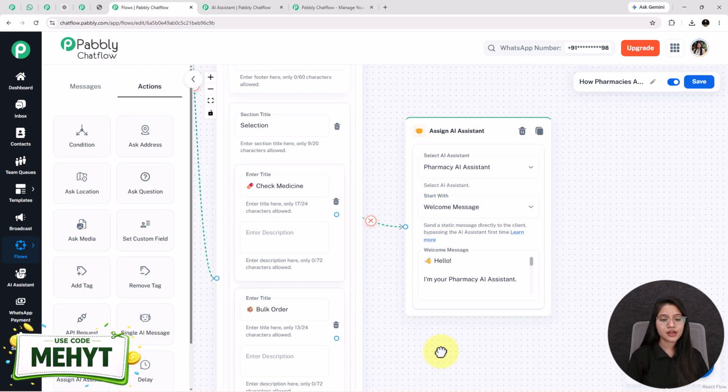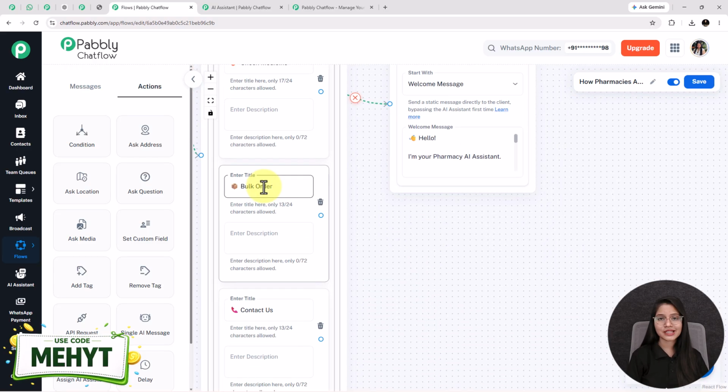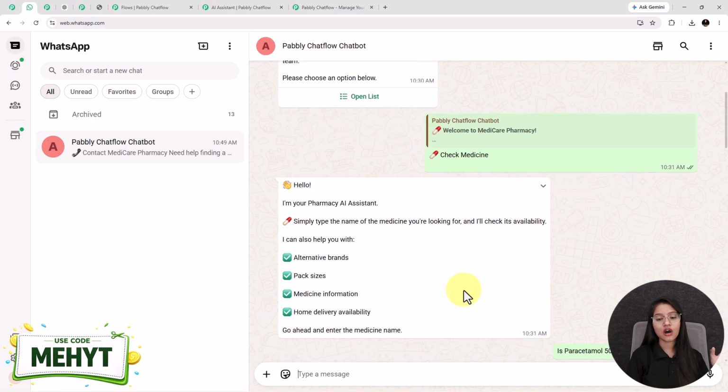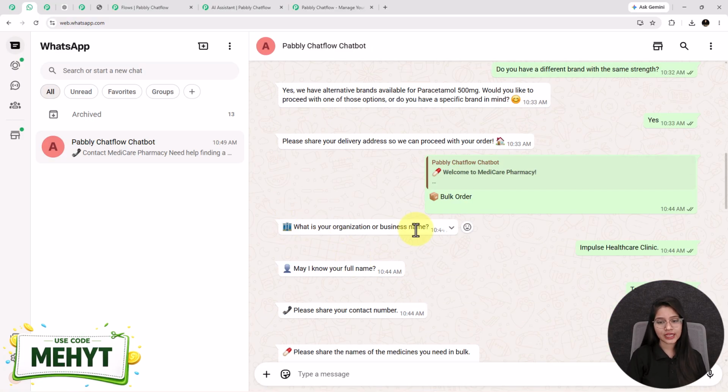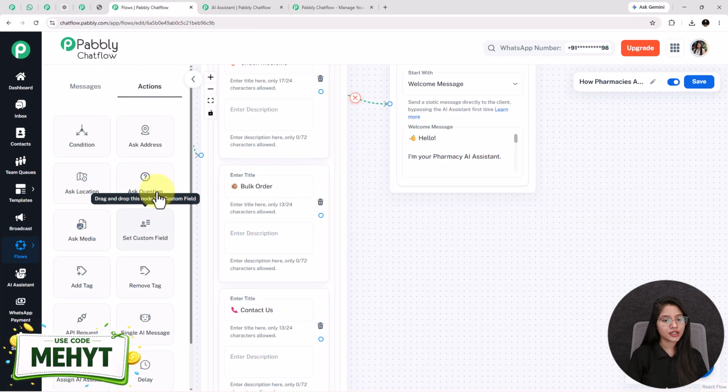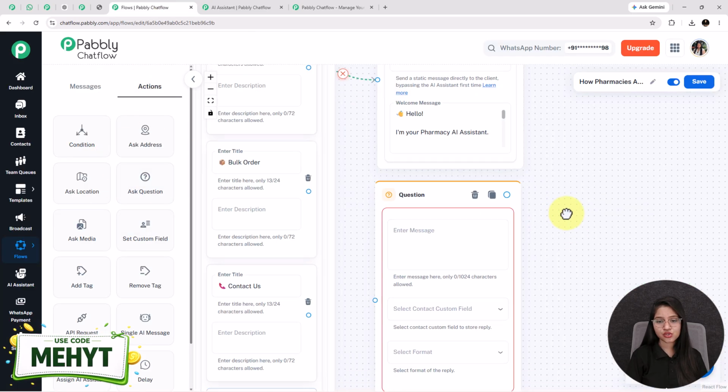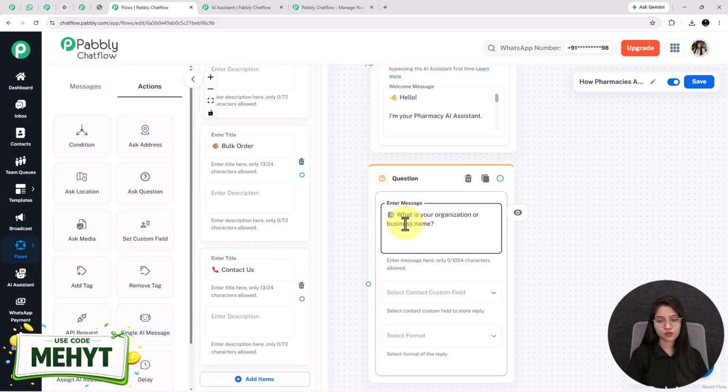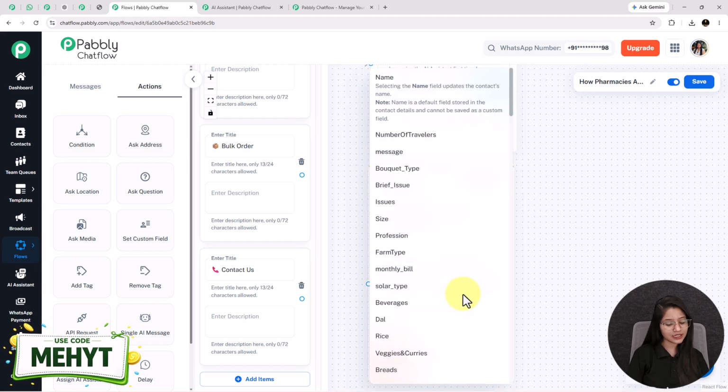Now when the customer clicks on this bulk order button, meaning they want to order bulk medicine, then my bot will reply to them by asking them to share their organization or business name. So for that, I am adding one ask question button from here and entering a question in this enter message box as: What is your organization or business name. For that, I am selecting the contact custom field as business.